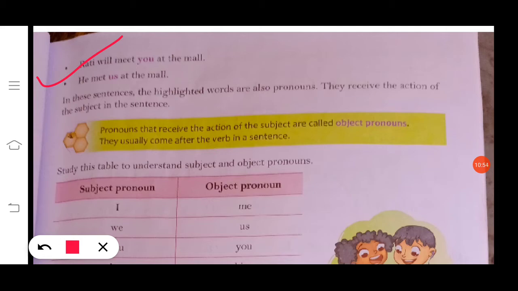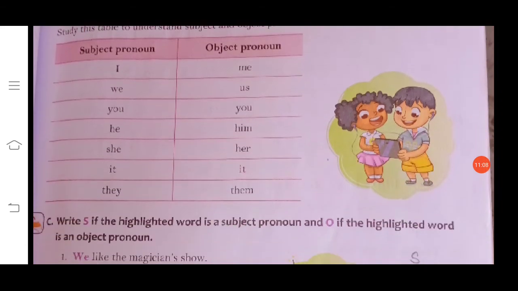Subject pronouns come at the beginning, whereas object pronouns come after the verb in a sentence. Study this table to understand subject and object pronouns. Subject pronoun I, object pronoun me. We, us. You, you. He, him. She, her. It, it. They, them.